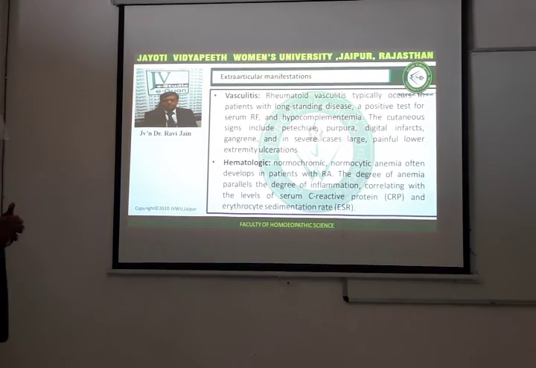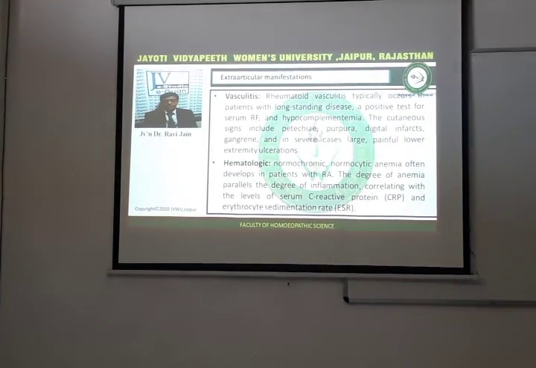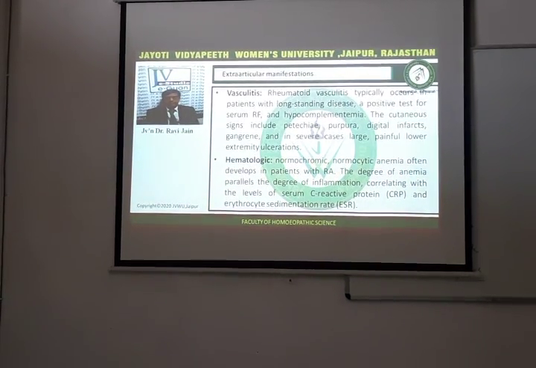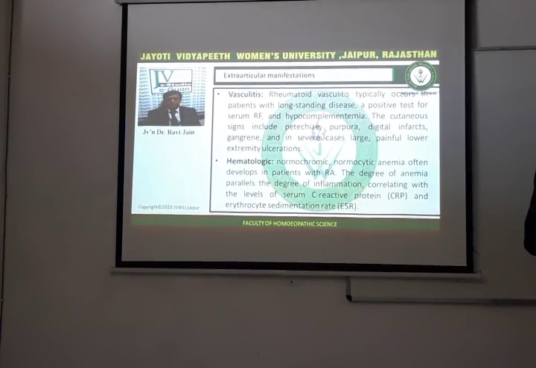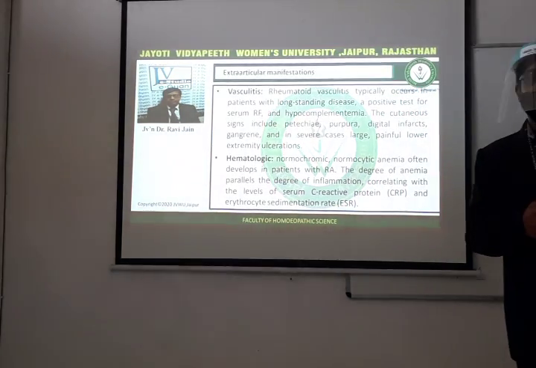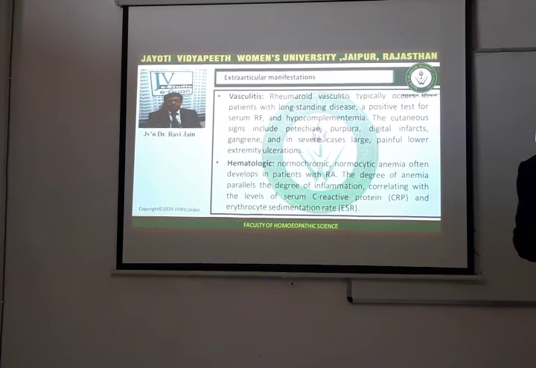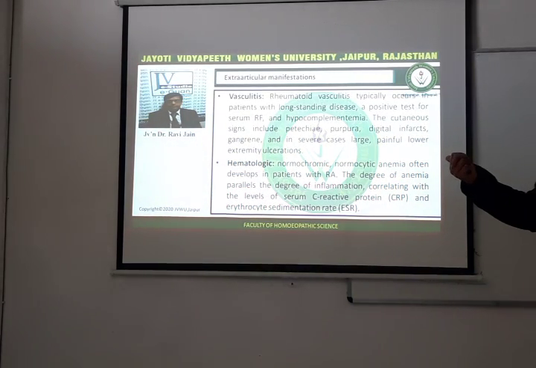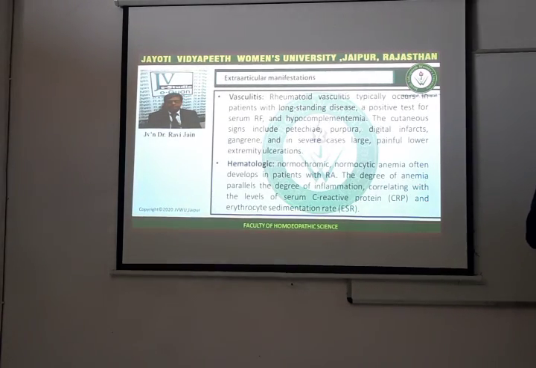Next we have vasculitis. Vasculitis is the inflammation of blood vessels. This typically occurs in patients with long-standing disease. All the extraarticular manifestations are most commonly seen in patients with long-standing disease, because the disease affects patients at a very young age. As the disease progresses, you will find a lot of effects on multiple organs of the body, due to which deaths are very common. In the last lecture we discussed that the mortality rate is very high with long-standing cases of rheumatoid arthritis, and the disability rates are also very high.